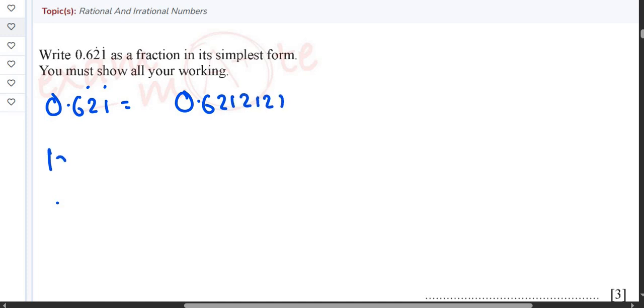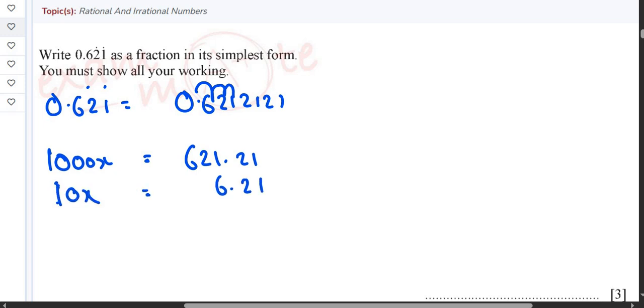Again, multiply it with 1000x. When we multiply it with 1000, the decimal goes 3 places ahead, so it becomes 621.21, and multiply the whole thing with 10x. It becomes 6.21. Subtract both things.